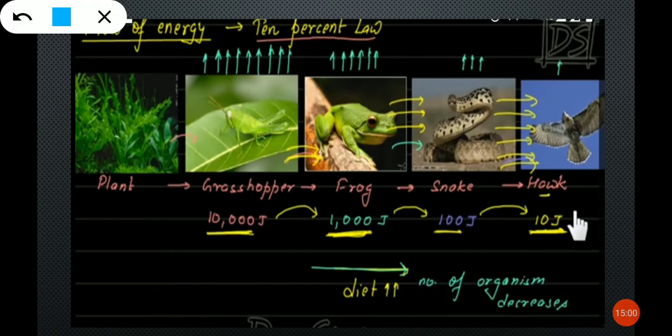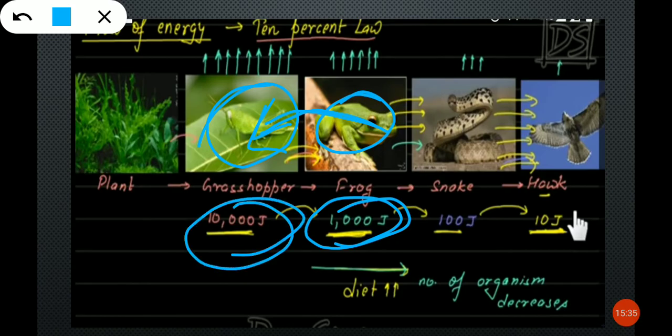Okay, one example I'll tell you. Listen carefully. If a frog eats one grasshopper, how much energy can the frog obtain? 1000 joules of energy it can obtain by eating only one grasshopper. Because in one grasshopper, 10,000 joules is there. But out of 10,000, only 10% is stored. So that is the reason it will get 1000 joules.